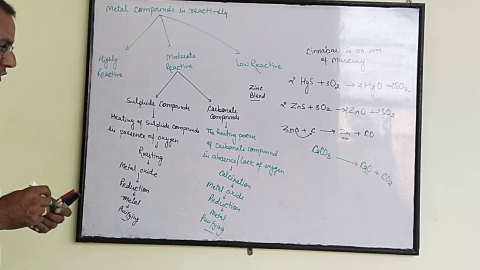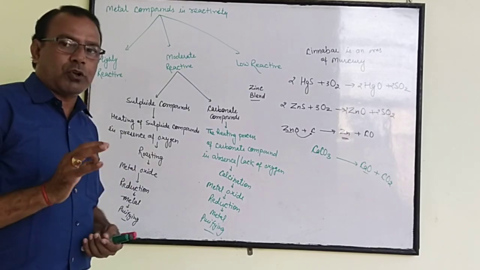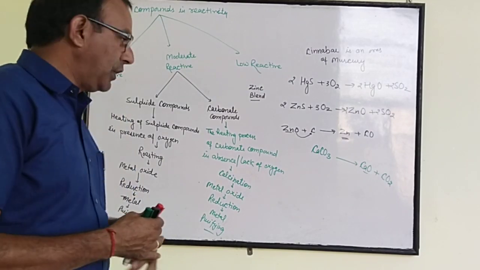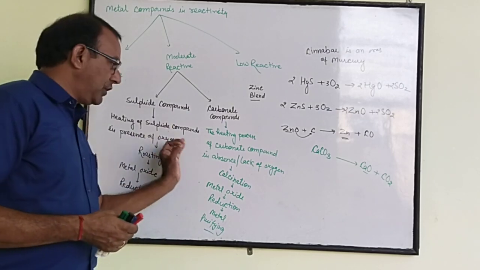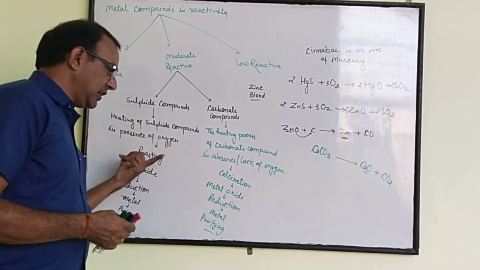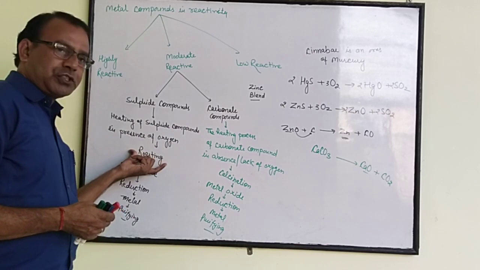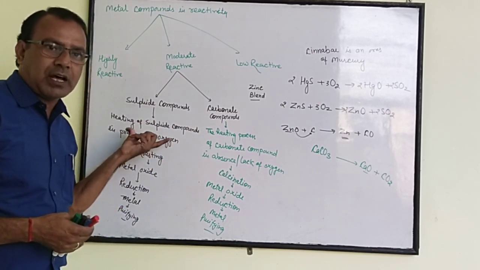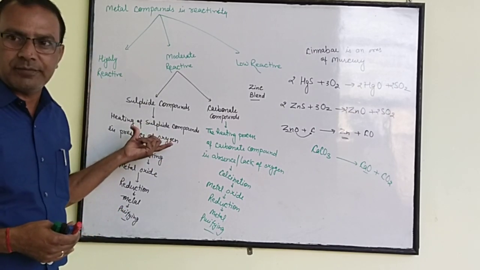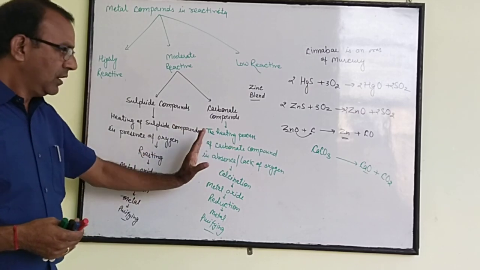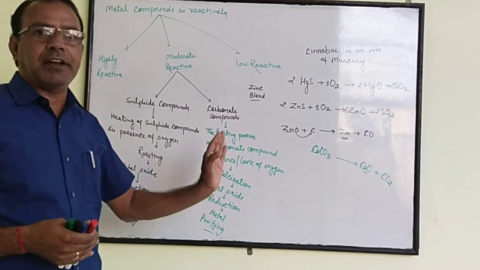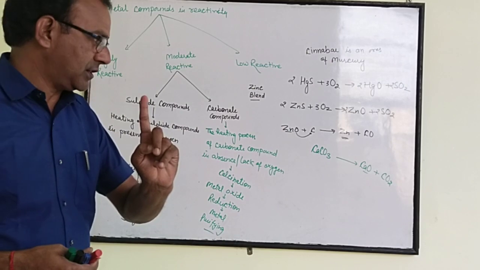The main question: differentiate between roasting and calcination. There are two differences between calcination and roasting. First one: in roasting, sulfide ores are heated in presence of oxygen. In calcination, carbonate ores are heated in absence of oxygen. This is the first difference.